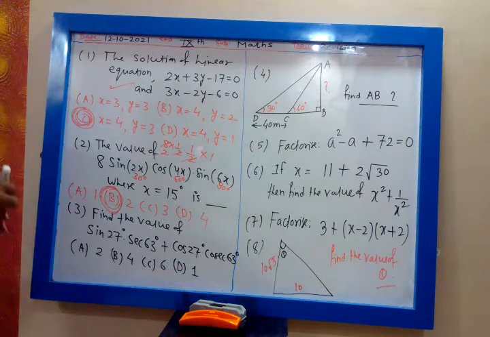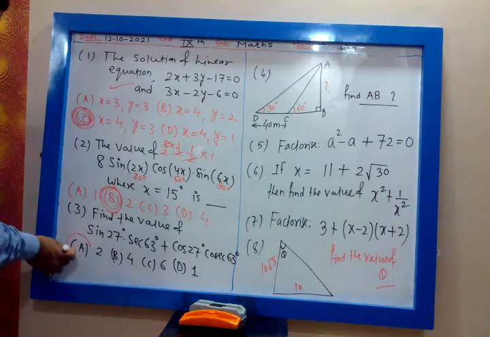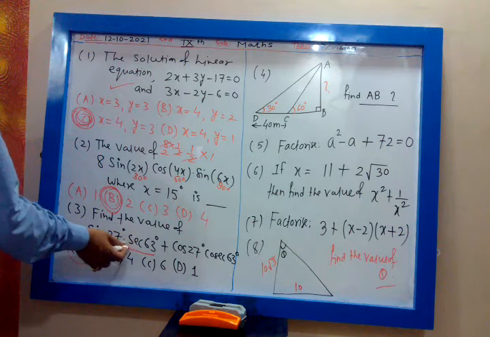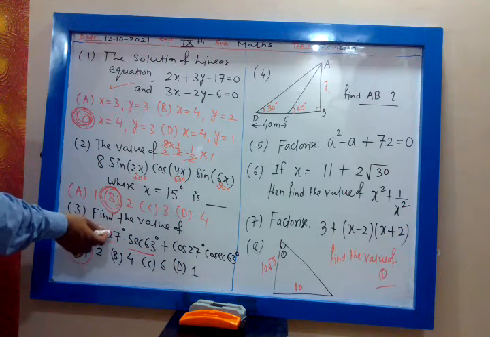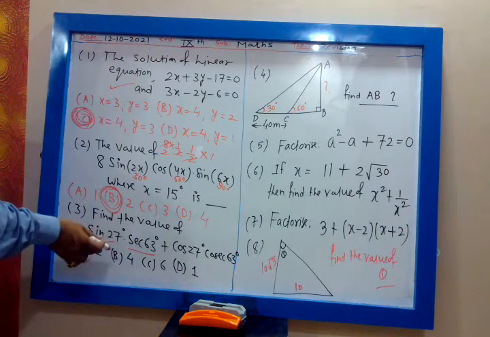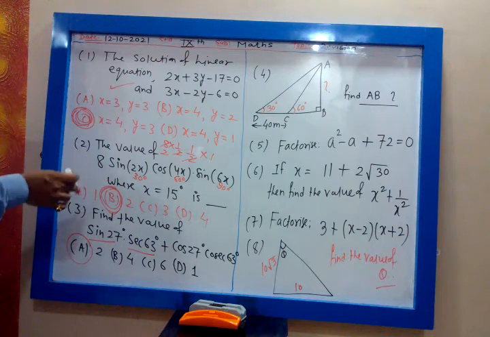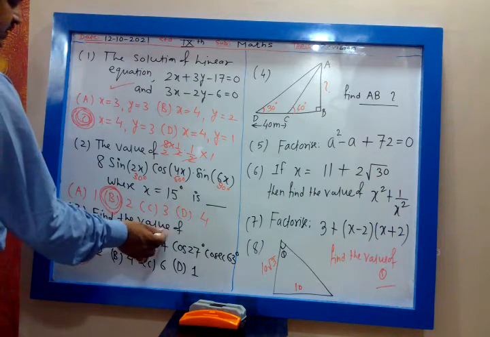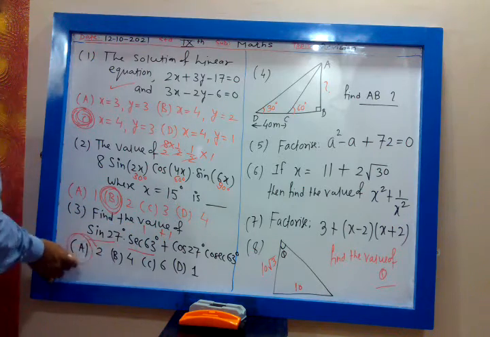Okay. A means 2. So I have told you, sin 27 degree, sec I can write as 1 upon cos. So that will become sin 27 degree upon cos 63 degree. Cos you can convert in terms of sin, because sin and cos are complementary angles. So this value will be 1, this value will be 1, 1 plus 1, answer is 2. Okay.